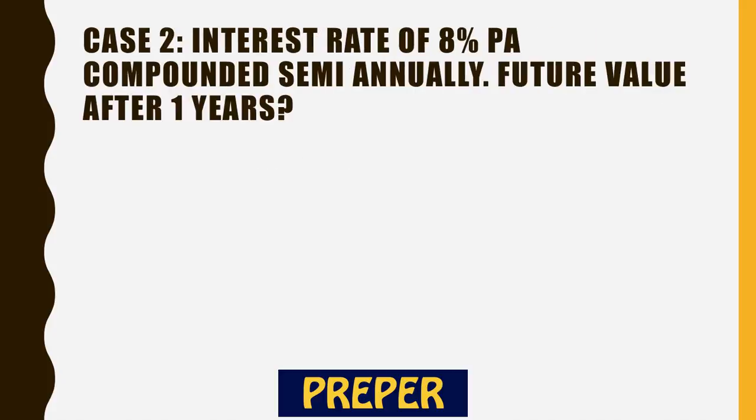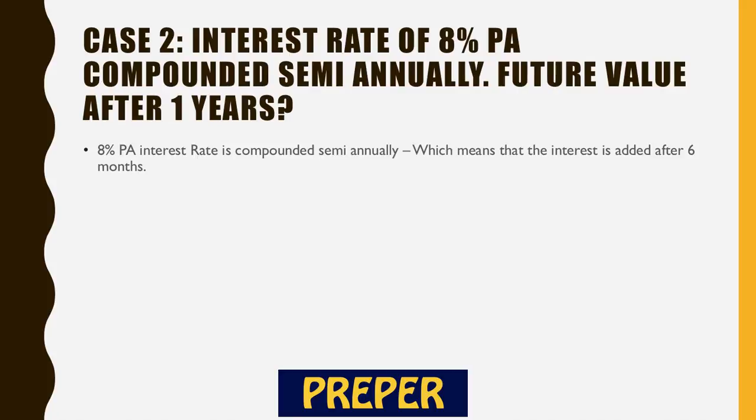So we have a case 2 where the interest rate is 8% per annum, the interest is the same, but it is compounded semi-annually, which means that you are given an interest after 6 months, and on that interest further interest would be counted. So let's see how we solve it.